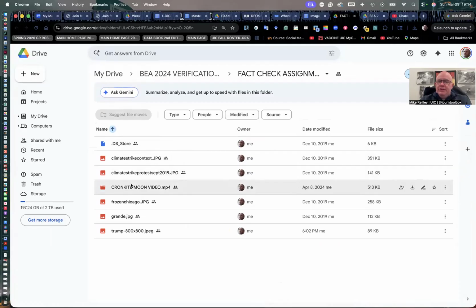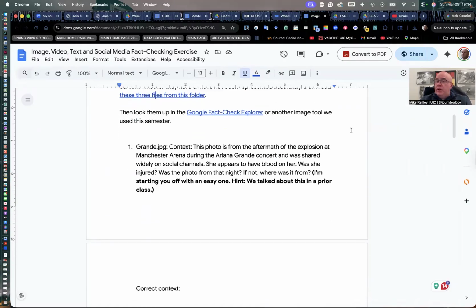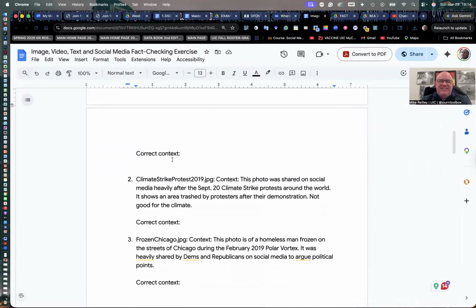It gives you a bunch of images, a video, different things that you can use for fact checking. And we're going to fact check all these images and video that are in here using these various tools. Look up these 3 photos in Google Fact Check Explorer or another image tool that we use this semester. This first one should be pretty easy for you, grande.jpg. We did a little work with that earlier this semester, so I talked about it prior.